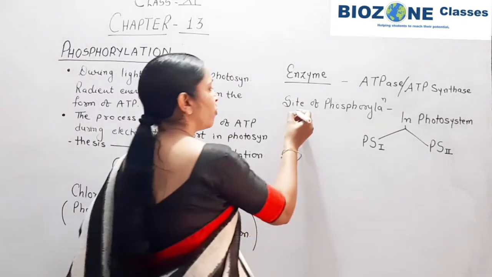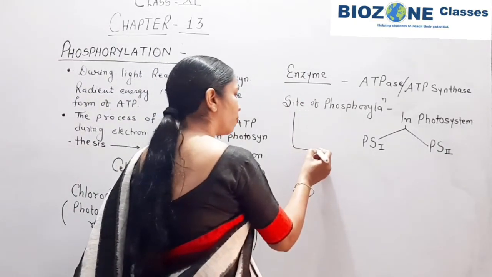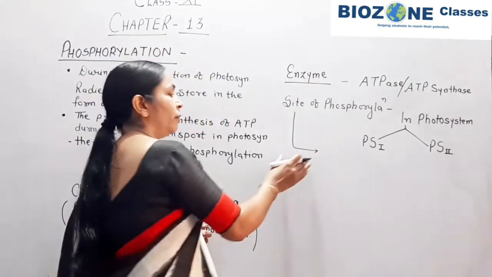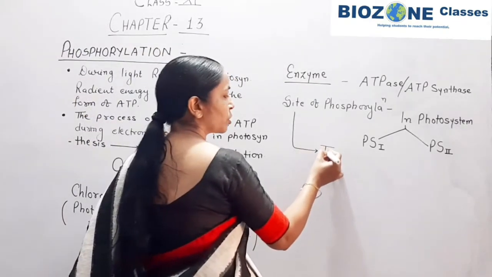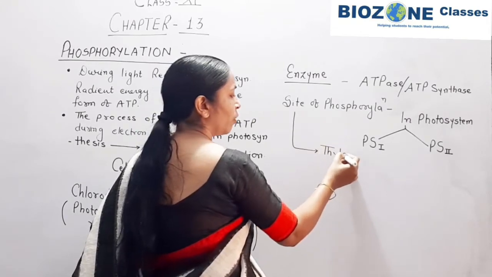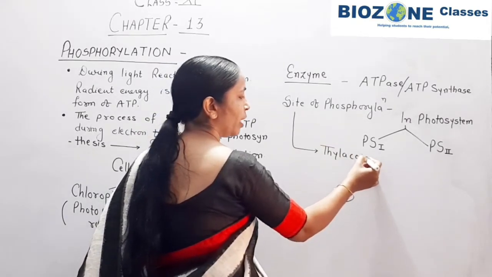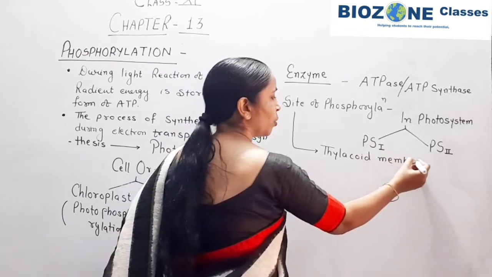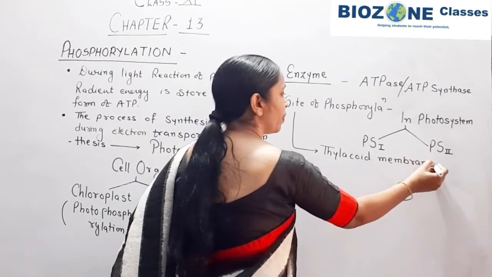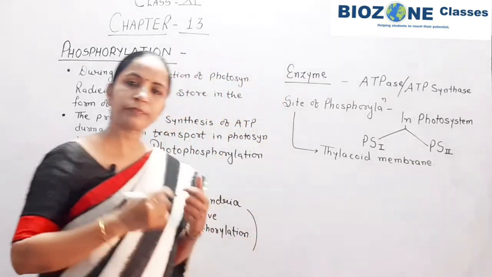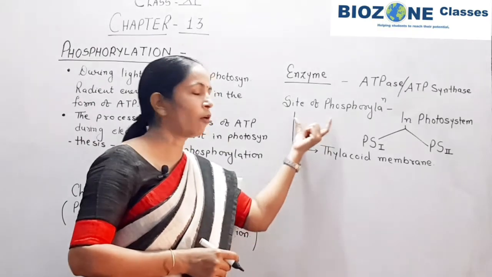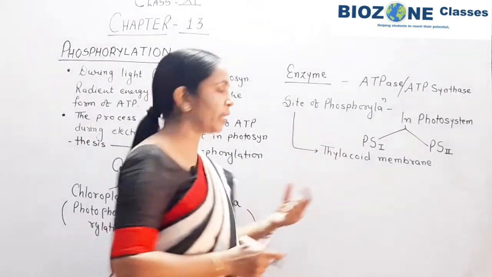In terms of the part of the chloroplast, the photosystems are located on the surface of the thylakoid membrane. So the outer and inner surface of the thylakoid membrane is the site of phosphorylation. Remember this mainly for objective exams.